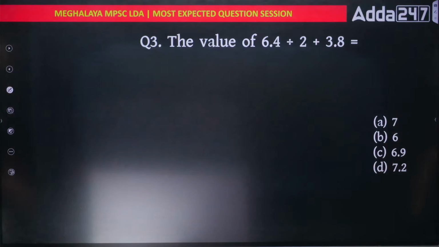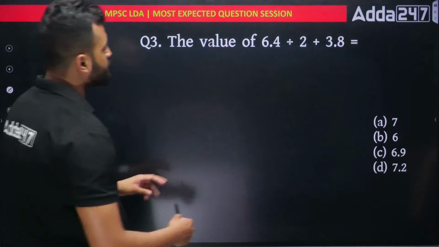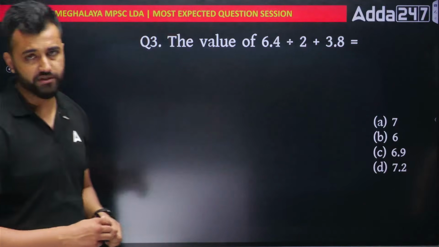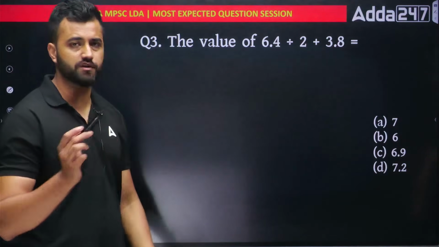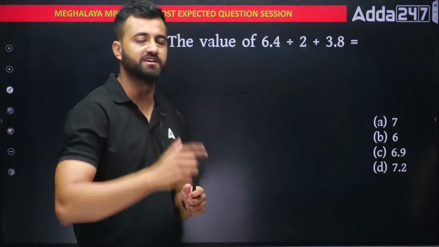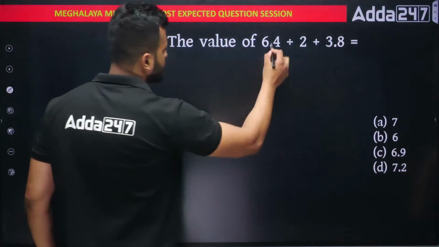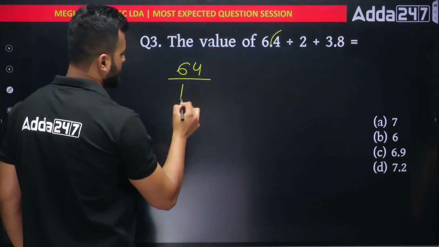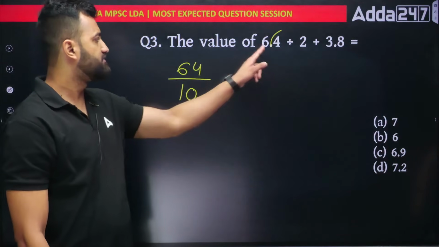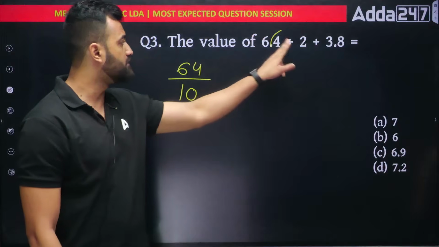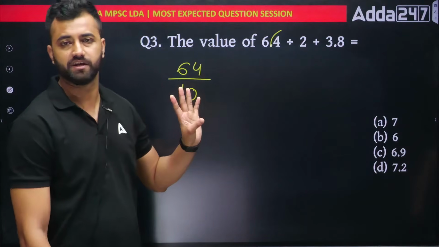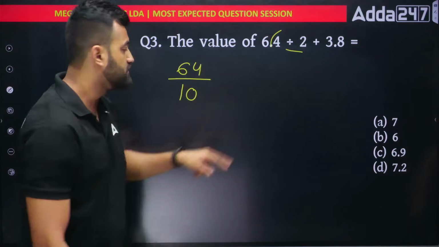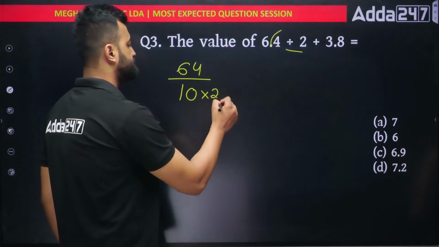Next. The value of 6.4 divided by 2 plus 3.8. These are simplification questions. So it's very simple. How to solve? Whenever you solve a decimal based question, always remove the decimal. So when I remove the decimal from here, this can be written as 64 divided by 10. After the decimal, one number is there, that's why 10. If two numbers were there, 2 zeros. Three numbers, 3 zeros, like that. And at the bottom, we are dividing by 2 also. That means out here we multiply by 2.